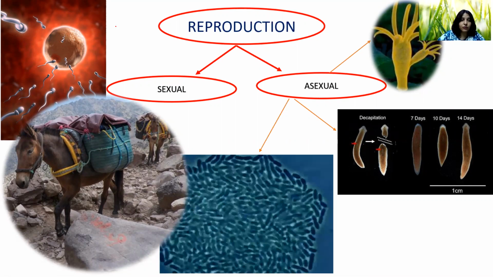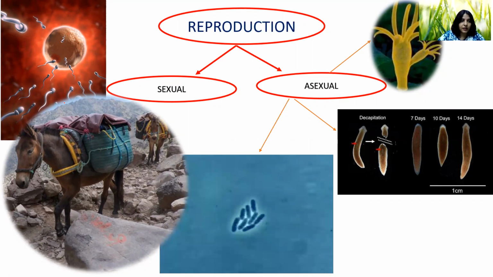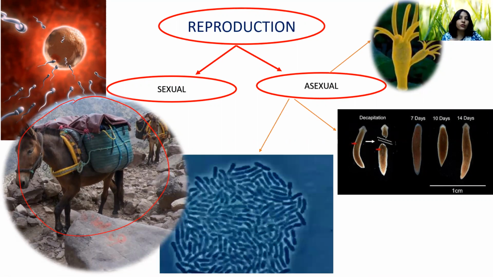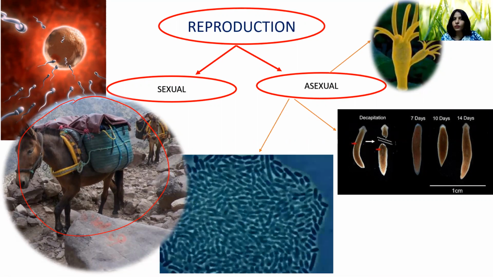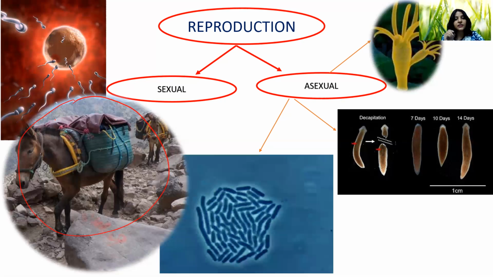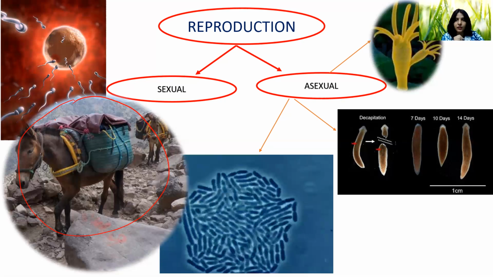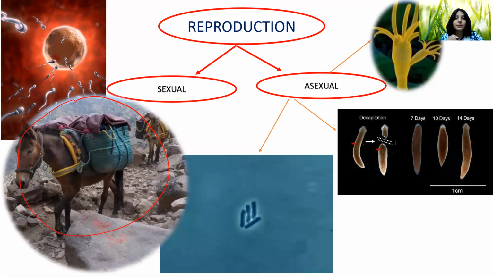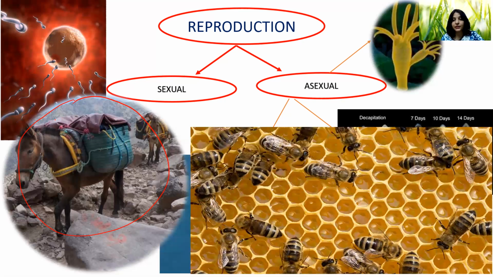Look at this mule, which is here. Mules are sterile organisms. Mules are hybrids. They cannot reproduce. So if we say reproduction is only exhibited by living organisms, can I say this mule is non-living? No, we all know it is a living organism, but it is not exhibiting reproduction. Then if we take another example, these are worker bees.